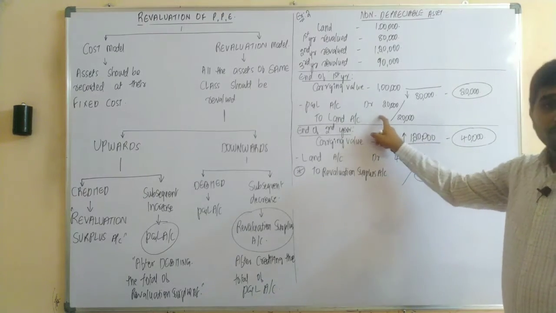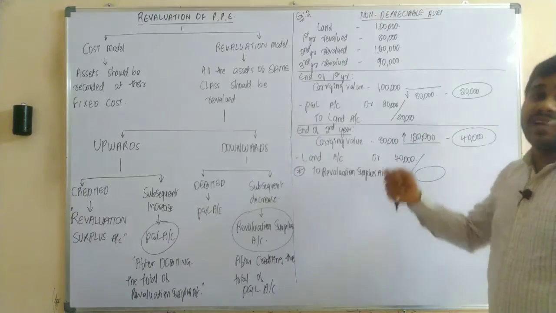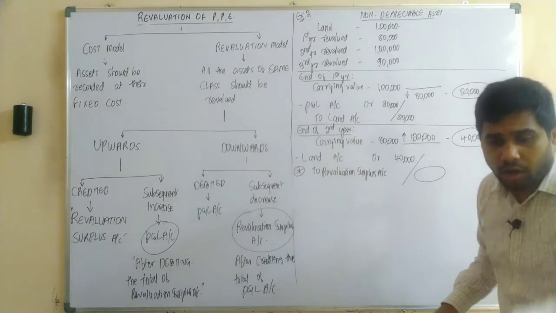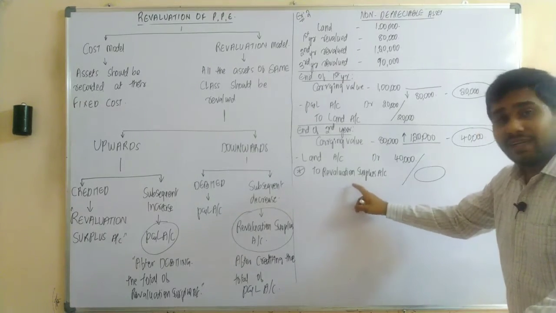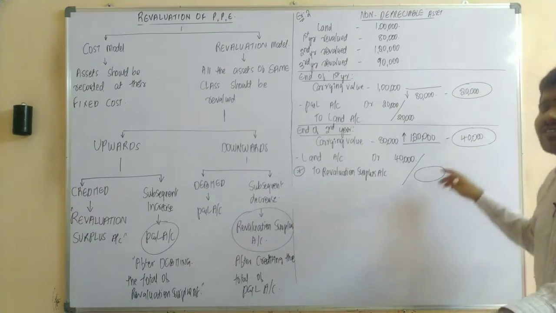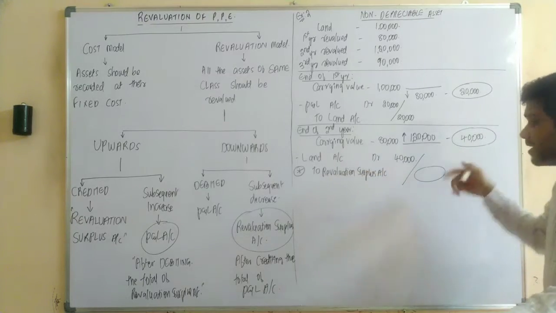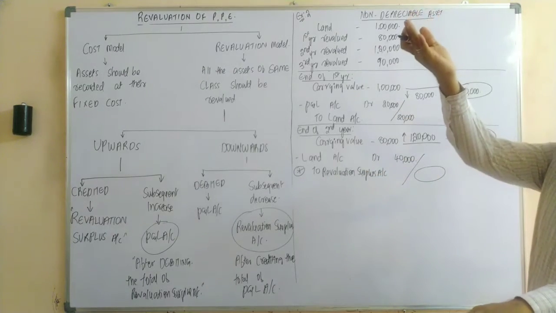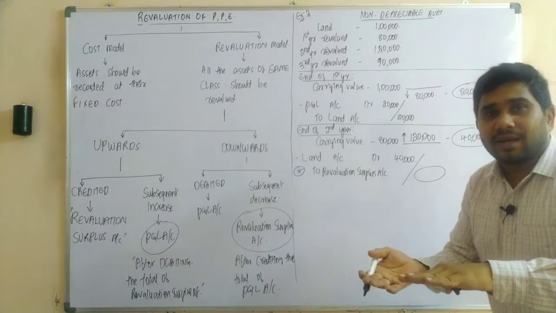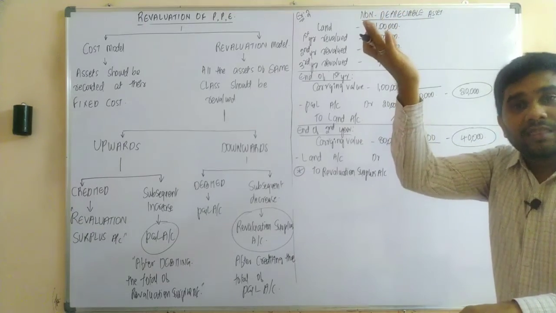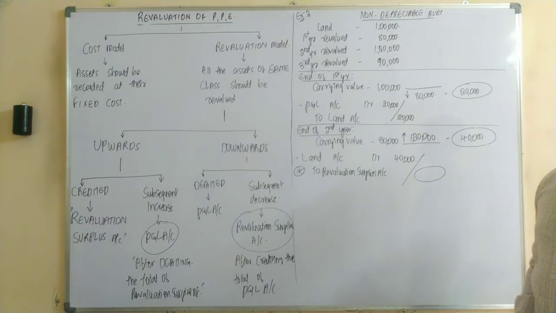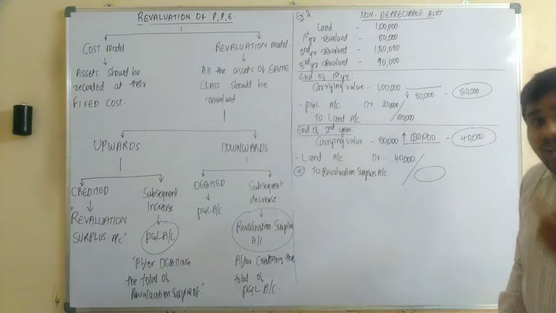In the first year, as the asset was revalued, there is a loss of 20,000 rupees. Yes or no? There is a loss of 20,000 rupees. So in the second year, upon revaluation, there is a profit. It cannot be called a profit. It is nothing but a gain. So in the second year, there is a gain of 40,000 rupees. So in that case, there is a loss of 20,000 rupees and a gain of 40,000 rupees. In that case, the net gain would be only 20,000 rupees. Yes or no? The net gain would be only 20,000 rupees.